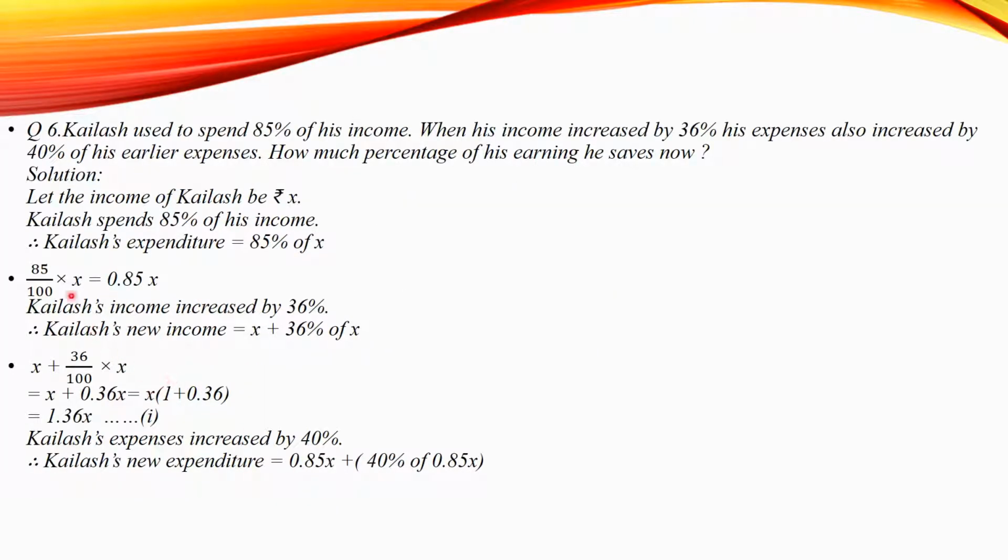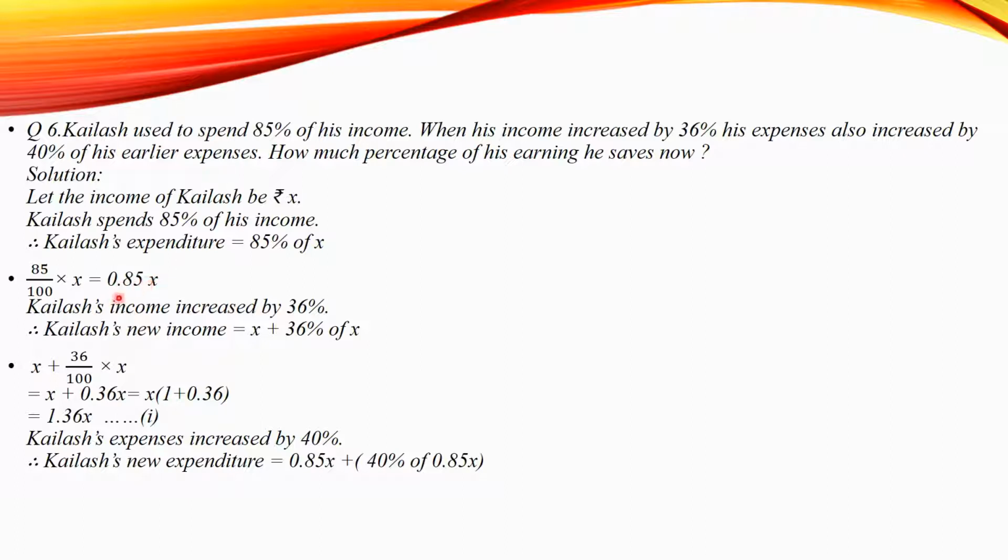Question number 6. Kailash used to spend 85% of his income. When his income increased by 36%, his expense also increased by 40% of his earlier expense. How much percentage of his earning does he save now? Let the income of Kailash be X. So Kailash spends 85% of his income. Therefore, Kailash's expenditure will be equal to 85% of X.